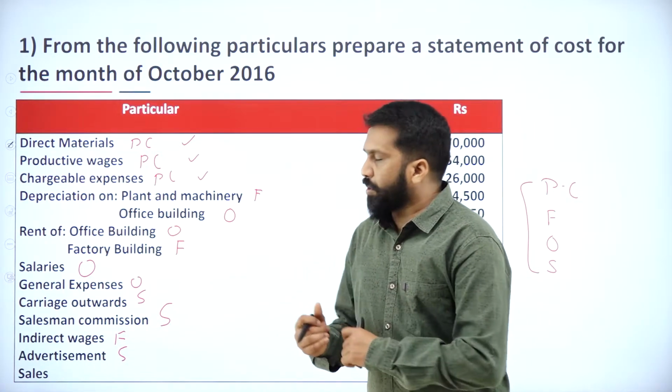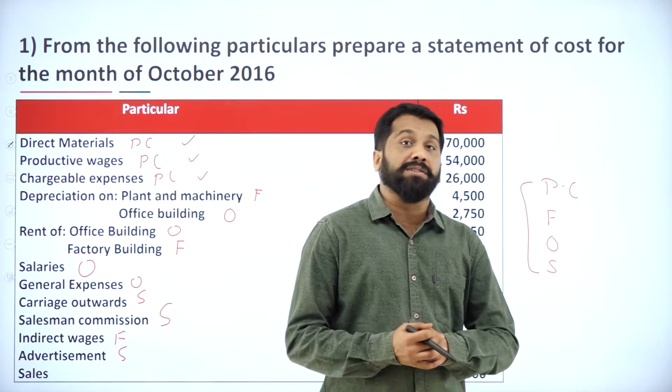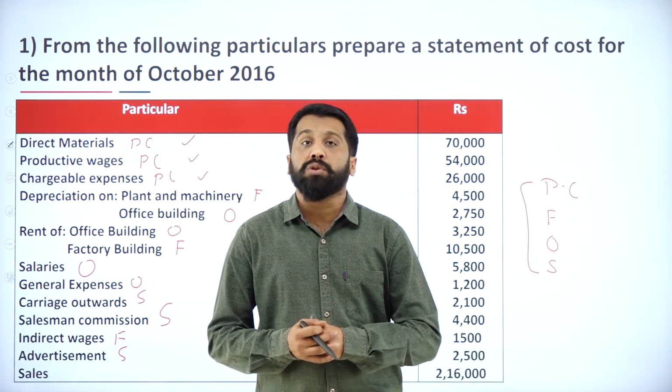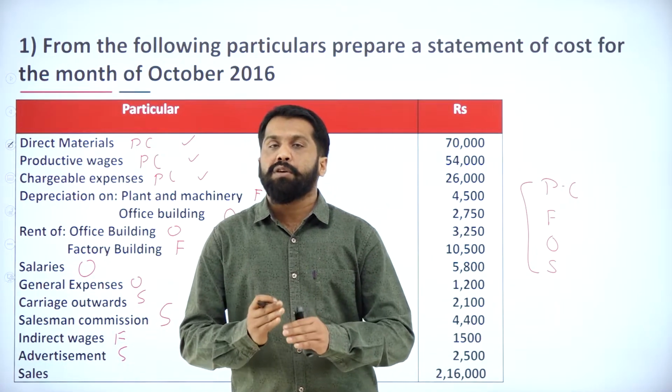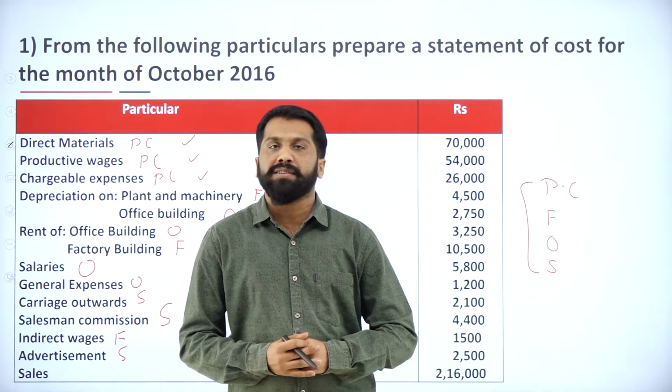But in this question, they have not mentioned it. If it is not mentioned, we should go for office. Office is the only option you can go for salary.